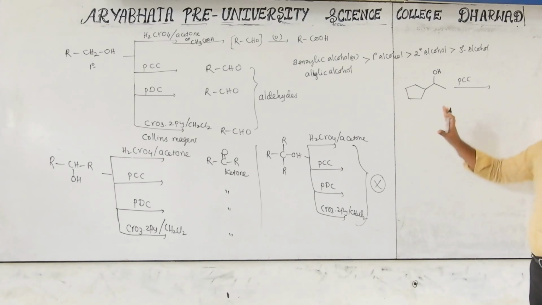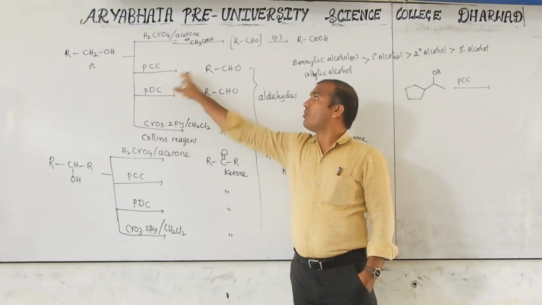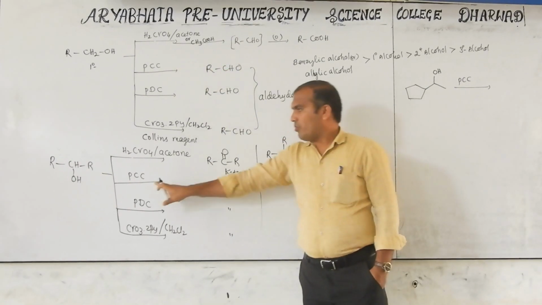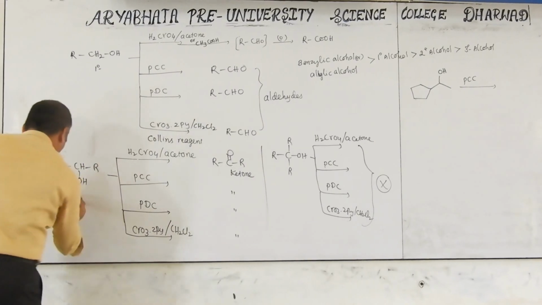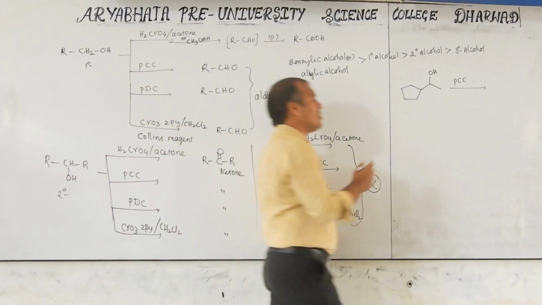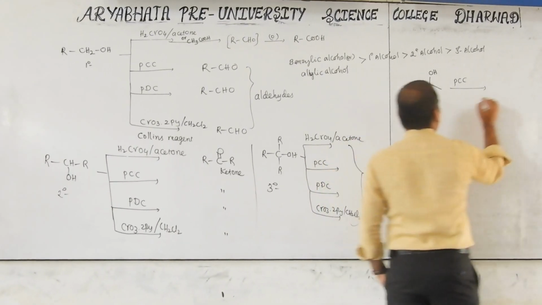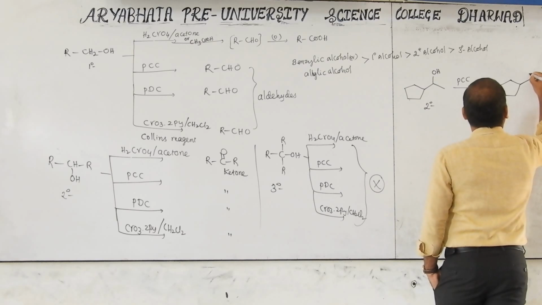So now at PUC level, whatever the given molecule, simply you have to write that PCC converts primary alcohol into aldehyde and secondary alcohol into ketone. This is the order you have to remember. PCC with primary alcohol gives aldehyde, PCC with secondary alcohol gives ketone. This is the secondary alcohol. This is a tertiary alcohol. Now it is secondary alcohol. Therefore, we will get the product here, ketone.